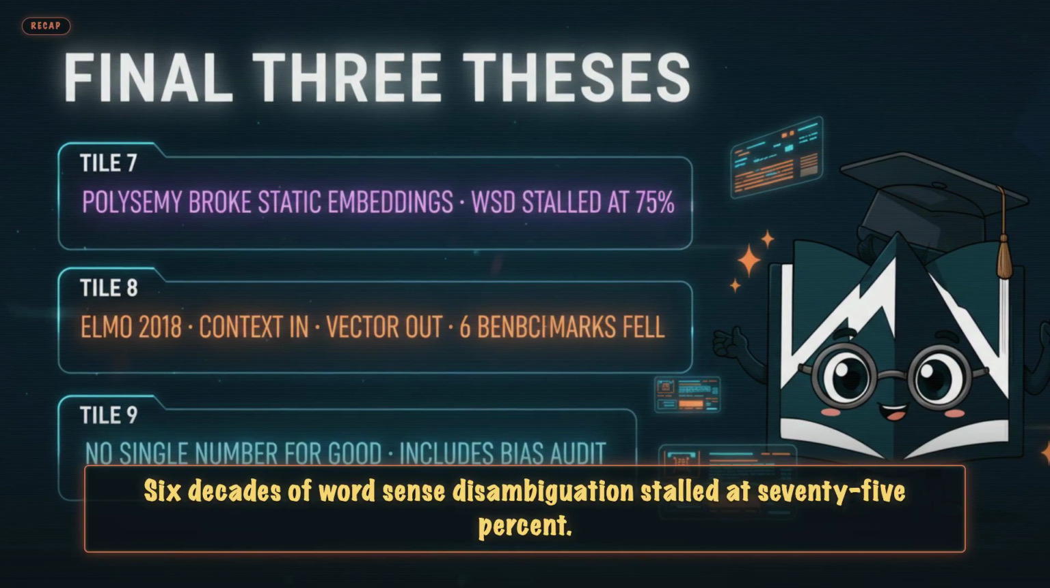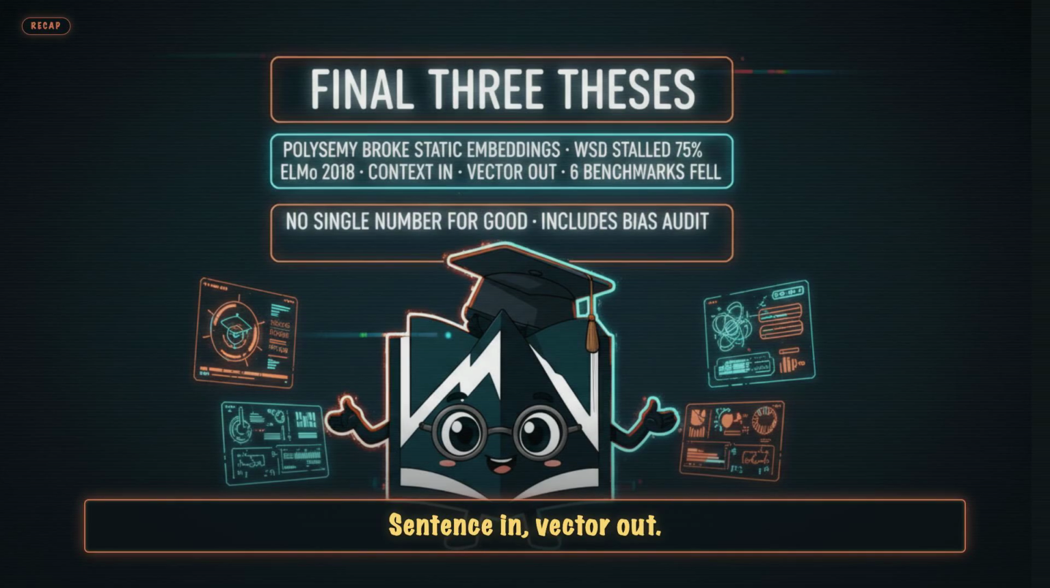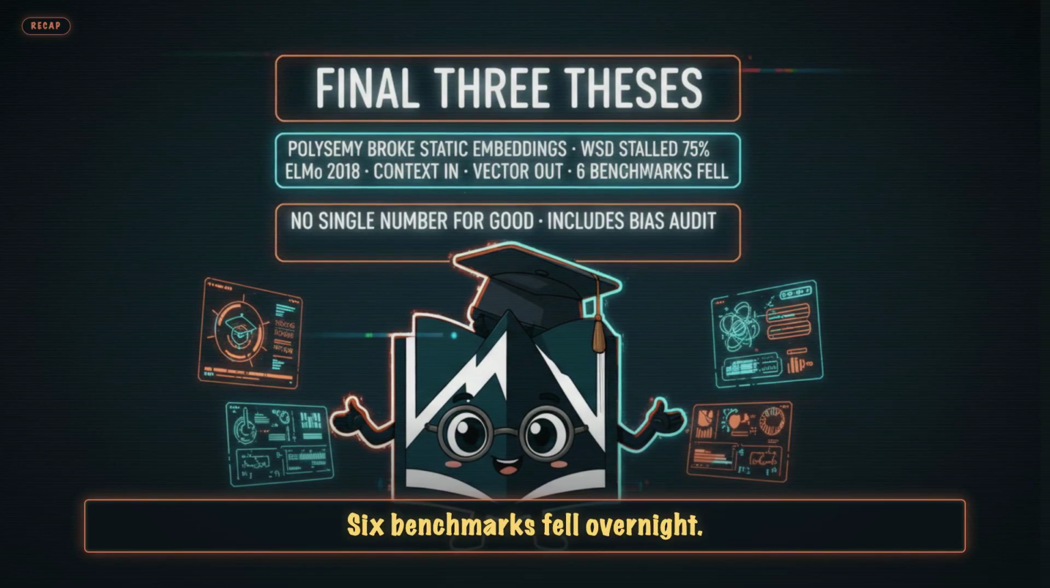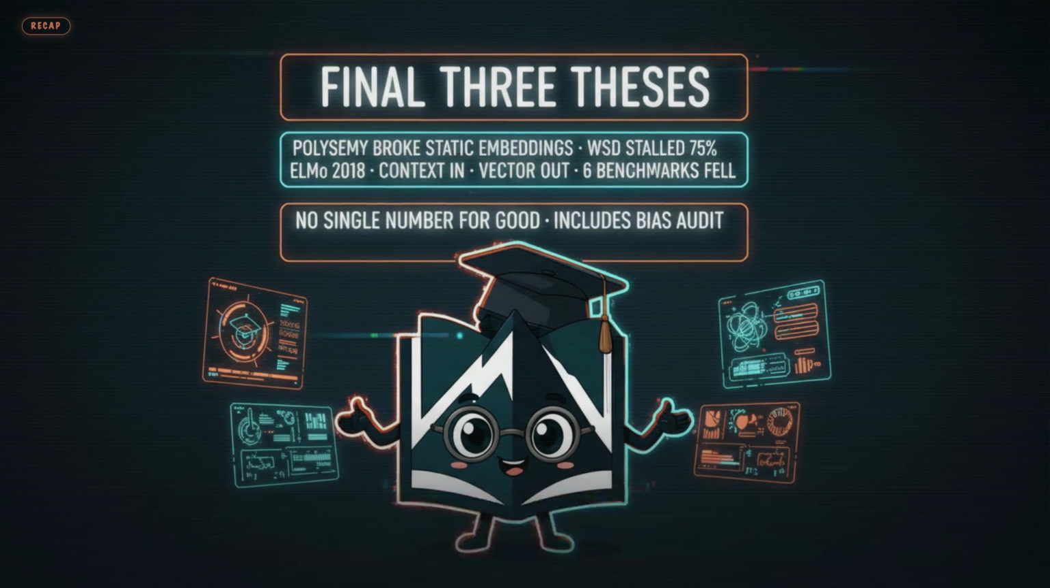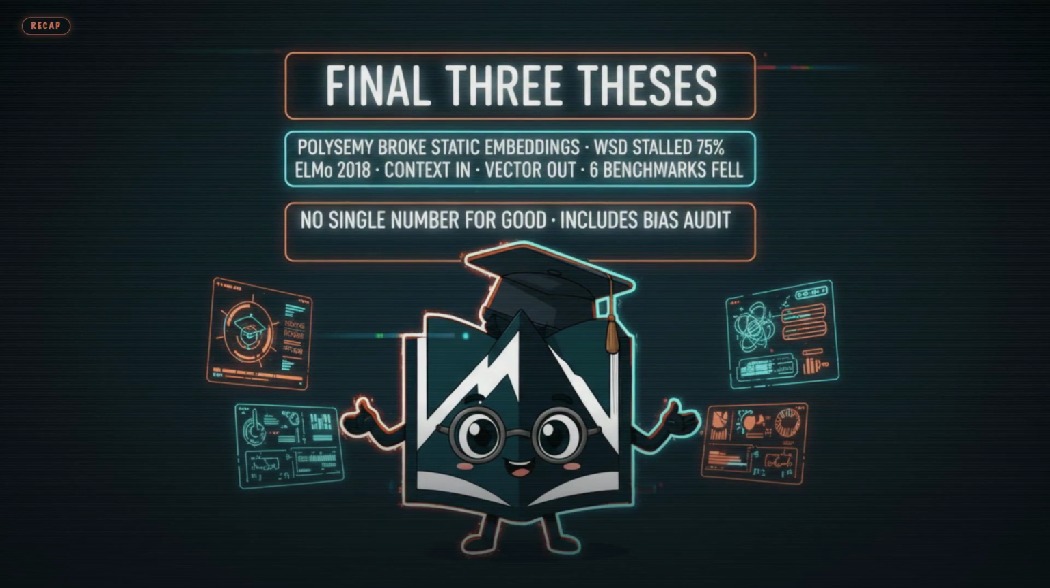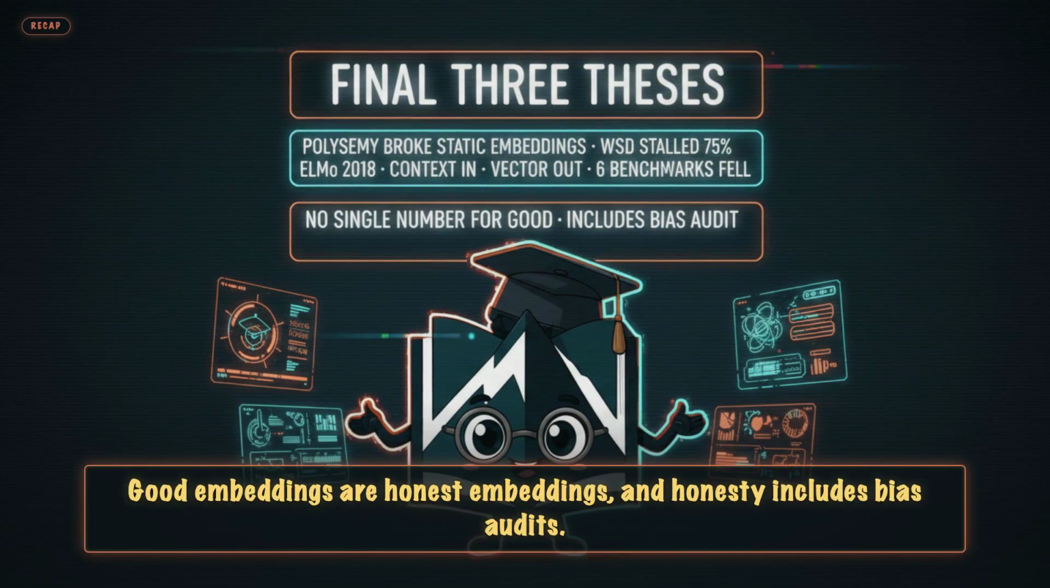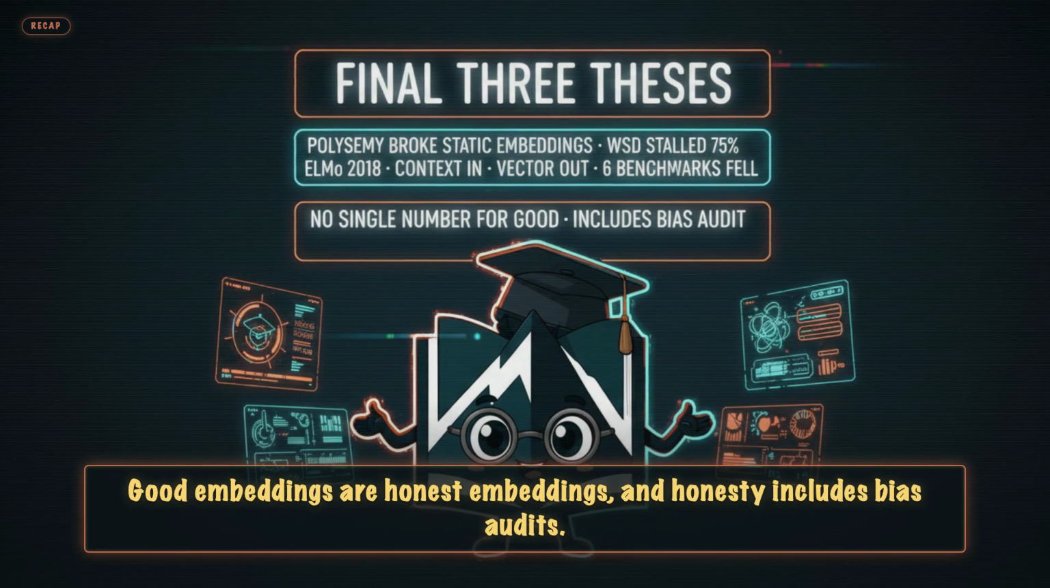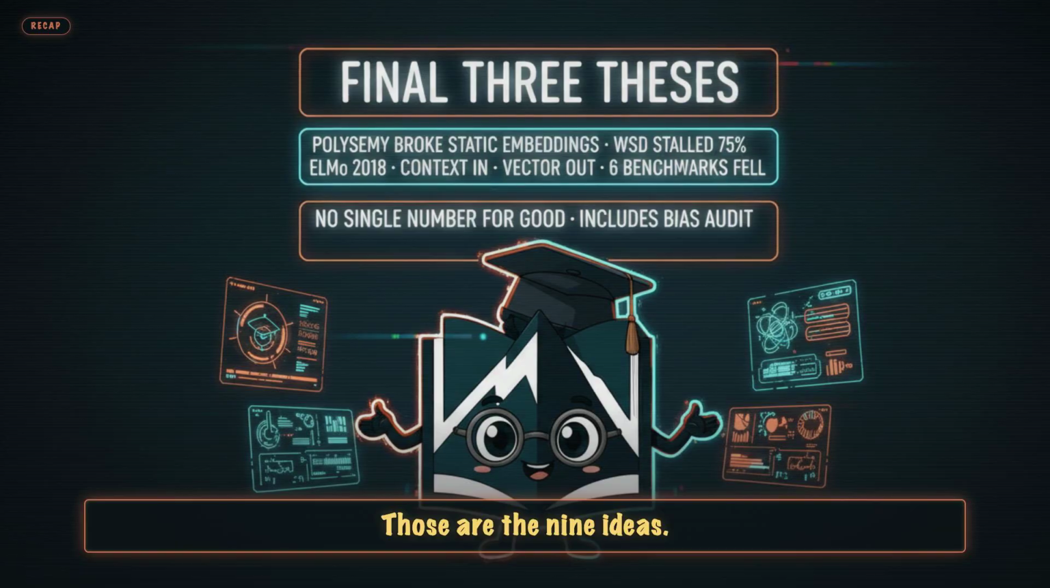8. ELMo 2018. Contextual embeddings. Sentence in, vector out. 6 benchmarks fell overnight. 9. Evaluation is task-dependent. Good embeddings are honest embeddings, and honesty includes bias audits. Those are the 9 ideas.